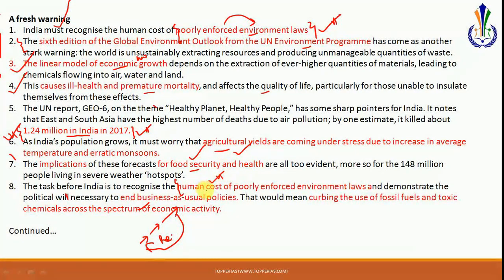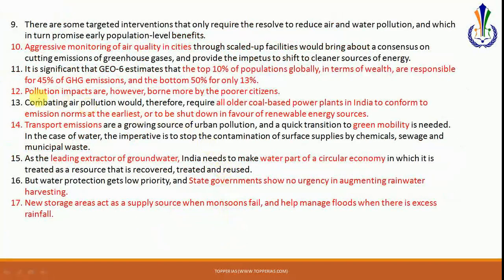Also, what is required is that India needs to end the business-as-usual policies that are going on in the country. It needs to curb the use of fossil fuels and toxic chemicals across the spectrum of economic activity, is what has been suggested. Next, the editorial is calling for aggressive monitoring of air quality in cities. Here it has been suggested that once this aggressive monitoring is done, it highlights the dangers of pollutants in the air. People themselves will be motivated and willing to shift towards cleaner sources of energy, is what has been recommended.